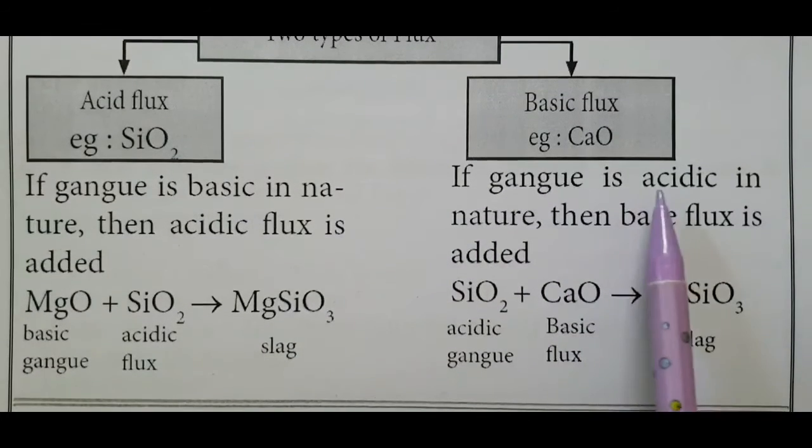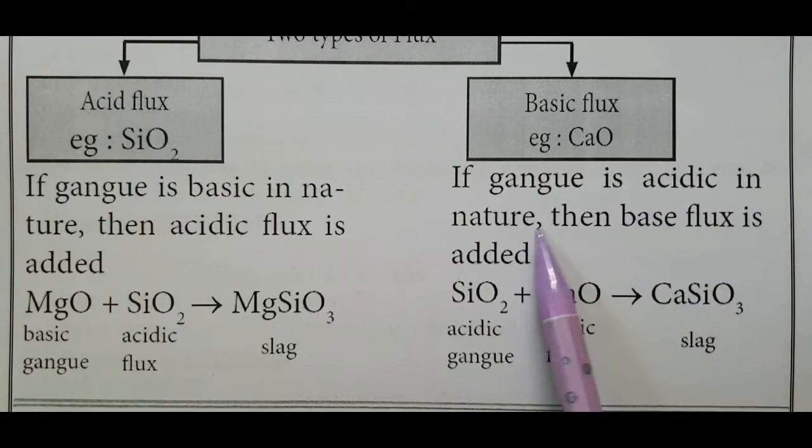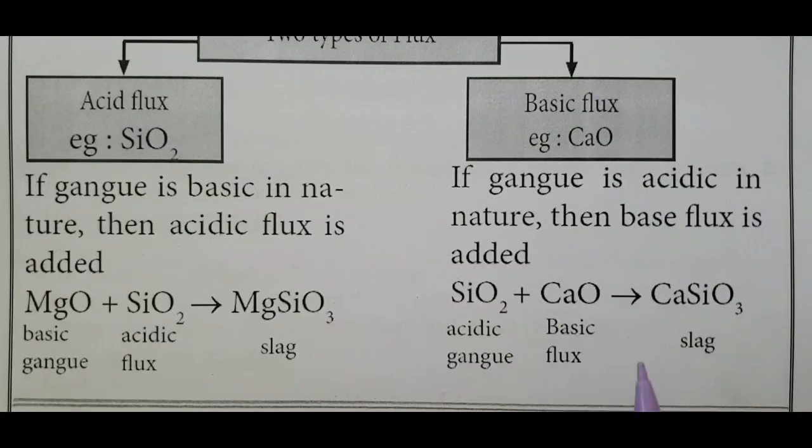If the gangue is acidic in nature, then basic flux is added. If the gangue is silica, a non-metallic or acidic oxide, a metallic oxide basic in nature is added and the gangue is removed as a slag named calcium silicate.